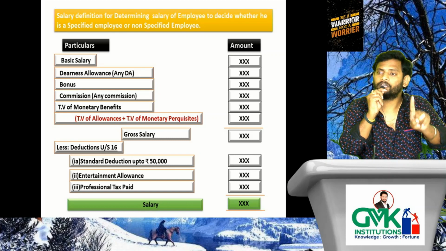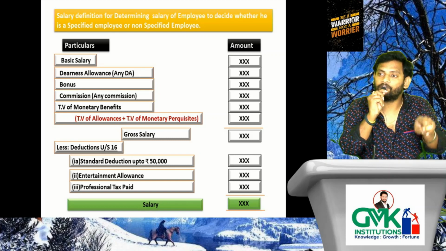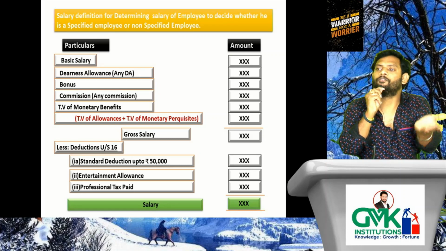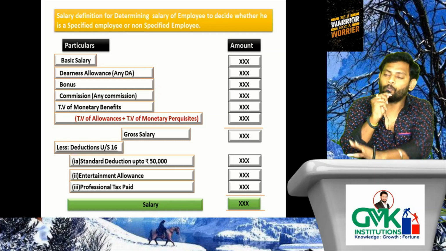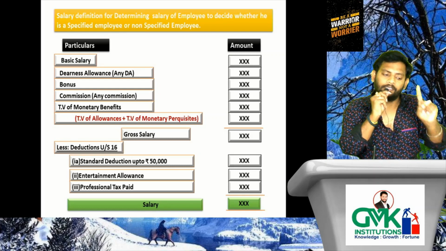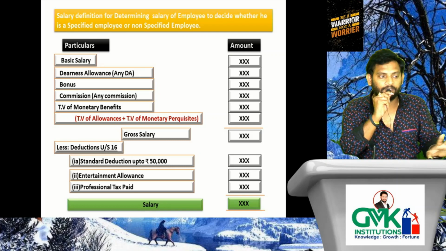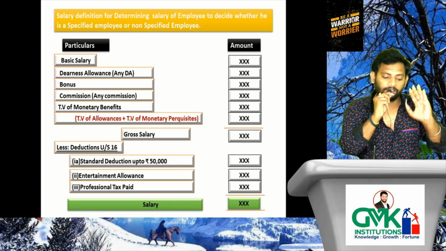So non-monetary perquisite is not considered because the status of the employee is yet to be decided. Based on that, we need to decide the chargeability of non-monetary perquisite. Hence, we need to exclude it. So only non-monetary perquisite is excluded. All remaining 7 items will be considered, less 3 deductions. You will get salary.